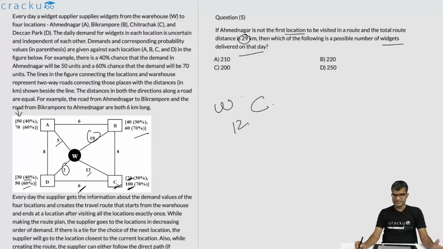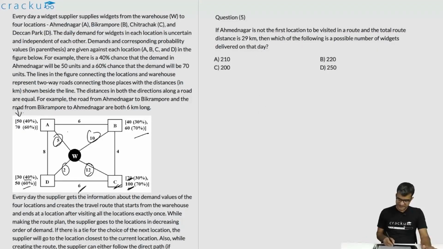Now once you know that C is the first city, what will the second city be? We can't infer what the second city will be, but what we know for certain is that the second city cannot be A. Because if it is W, C, A, to come from C to A will take another 12 plus 5, which is 17 kilometers. And just over here we are hitting the 29 kilometer mark. So what we know for certain is that the first city visited from the warehouse is C and the second city is not A.